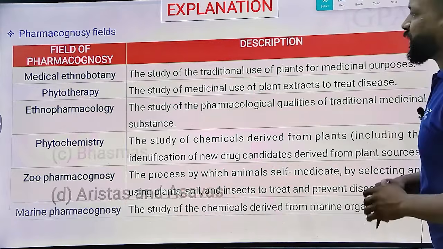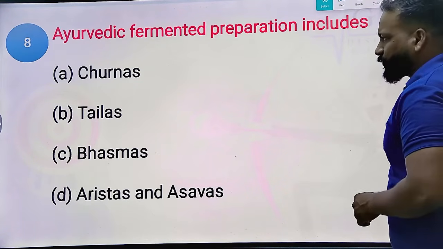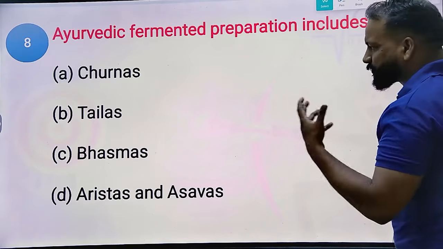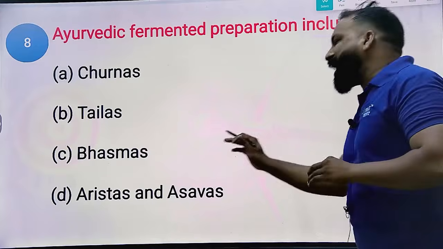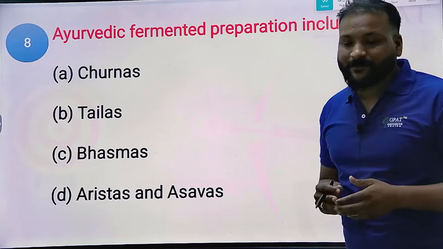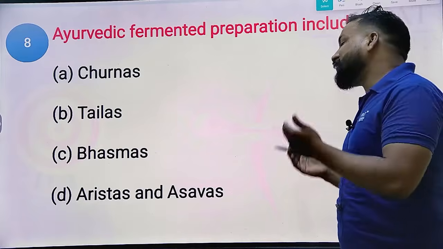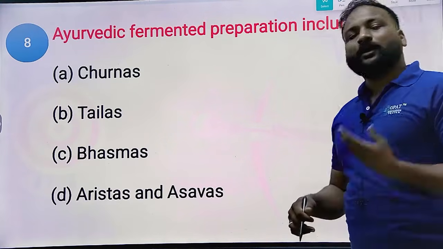Next question of this series: Ayurvedic fermented preparation includes. What are the Ayurvedic preparations that include the fermentation process? Churnas means powder. Sneha means oils. Bhasma means incinerated products or ash. Whereas arista and asava are the alcoholic, fermented products. Yes, by fermentation only we get the alcohol.